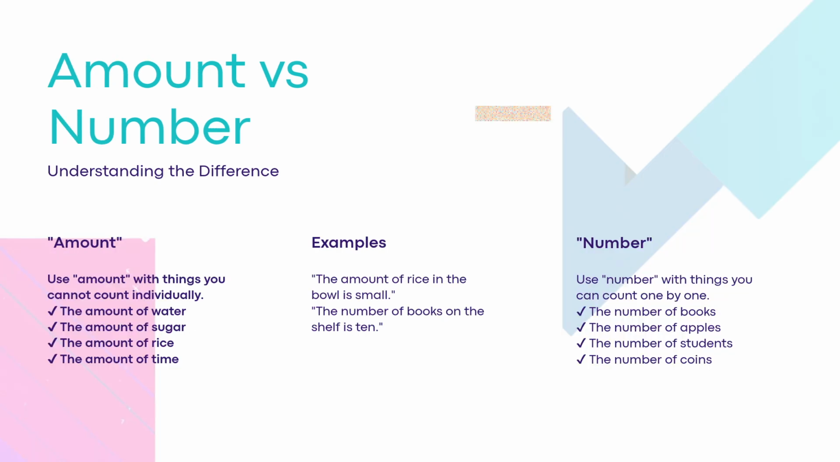Here are some examples with amount. The amount of sugar in this cake is high. The amount of rain this week is low. The amount of time we have is short. In all these sentences, the things, sugar, rain, and time, cannot be counted one by one. That is why amount is used.